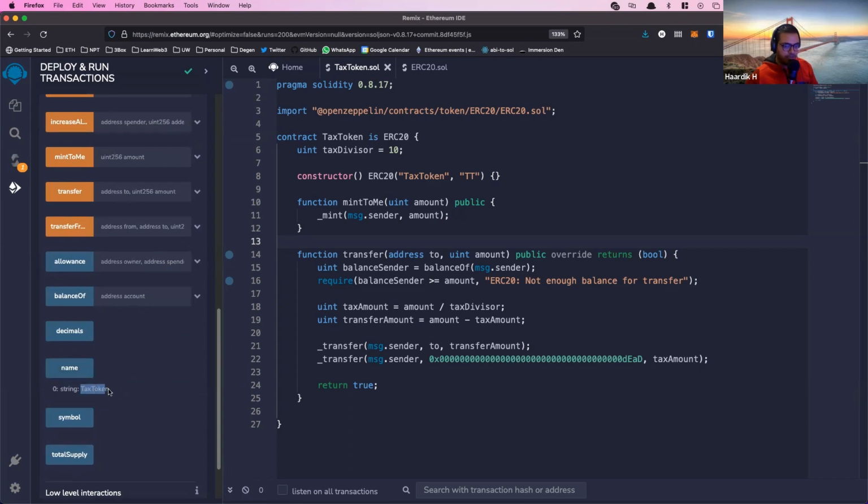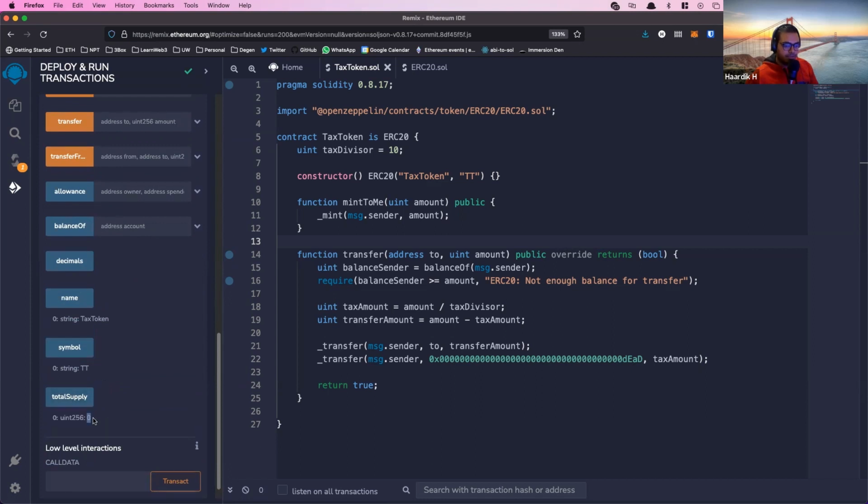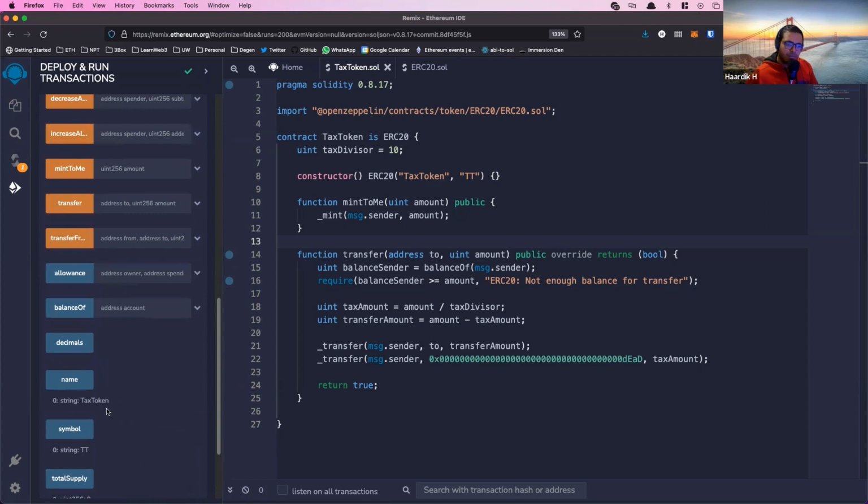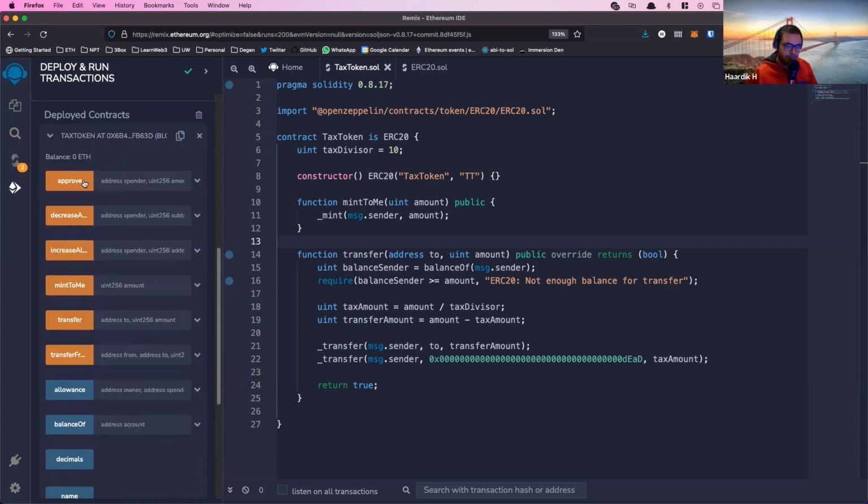You click on name, it says tax token, the symbol, TT. Total supply is currently 0. There's 0 tokens in existence, and so on. But we did create these 2 functions, mint to me, and we overrode the transfer function, right? So to test this, I'm just going to mint myself a bunch of tokens. Just going to go 1,000 tokens, let's say, and click mint.